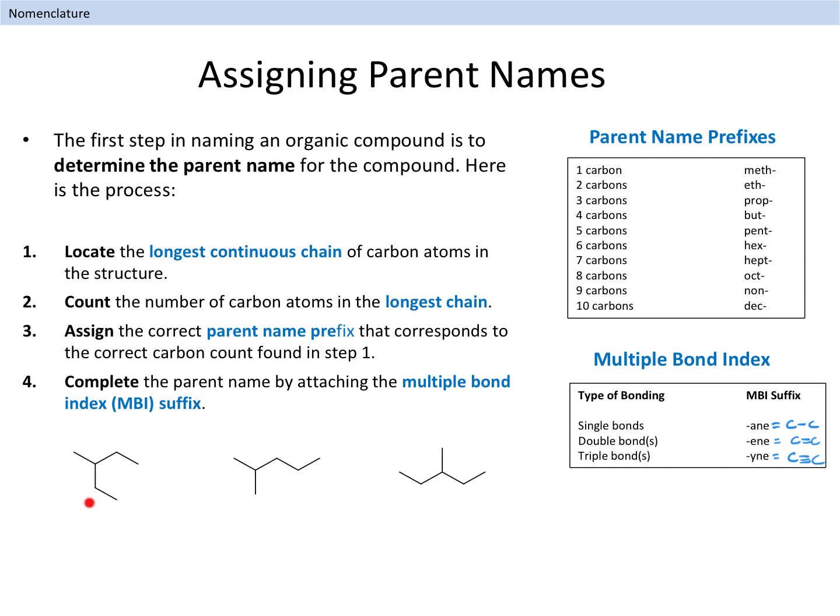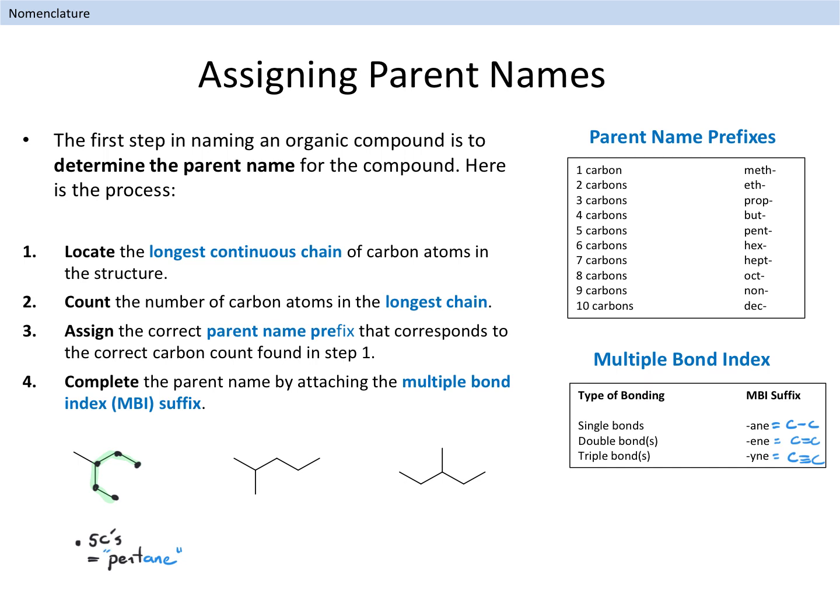In this first structure, we can see that there is a branching point at the carbon atom located here. If we examine the various chains of carbon atoms, by inspection we can see that the longest continuous chain is 5 carbons in length. This means we would use the prefix pent in our parent name. Now it is time to complete the parent name by assigning the MBI. We can see that the compound is an alkane, as it only contains C-C single bonds, and so we use the ane suffix. Our parent name for this compound becomes pentane.